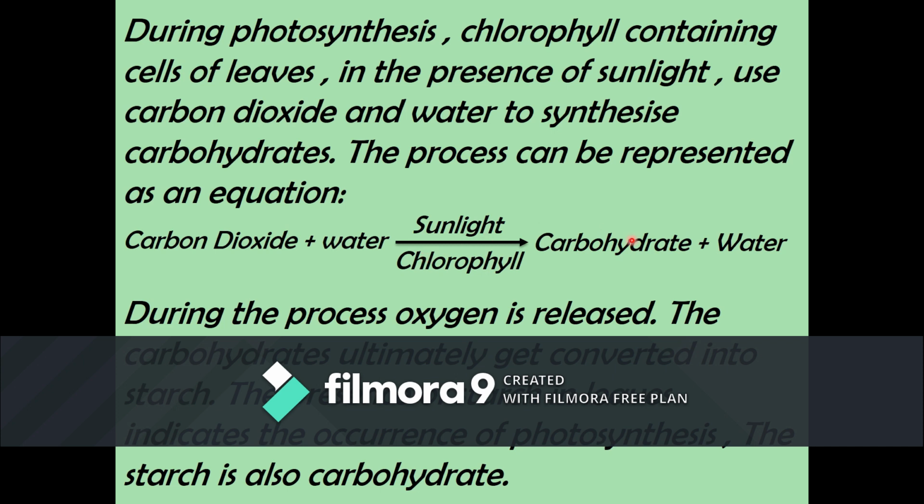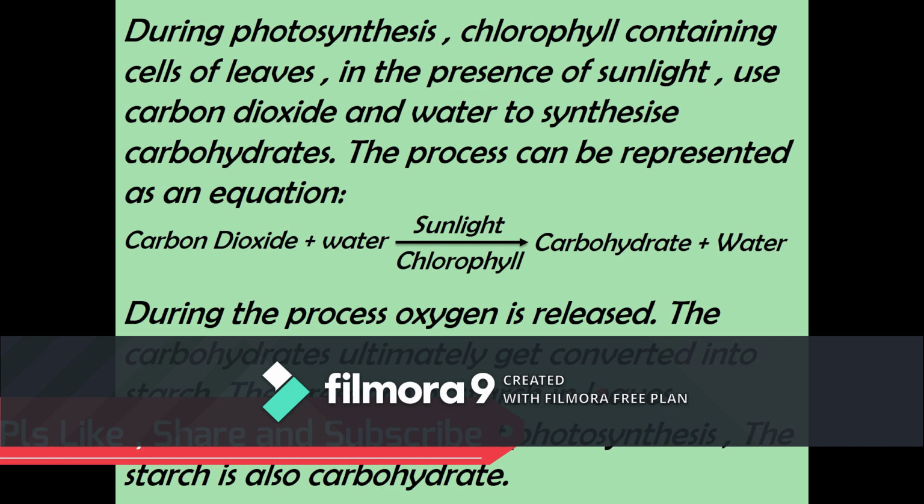What are the products we are getting? Carbohydrate plus water. I already explained carbohydrates in detail. And during this process, oxygen is released. The carbohydrates ultimately get converted into starch, and the presence of starch in leaves indicates the occurrence of photosynthesis. Starch is also a carbohydrate, and there is an activity in your textbook. Please try it using iodine solution, and you can test the presence of starch.